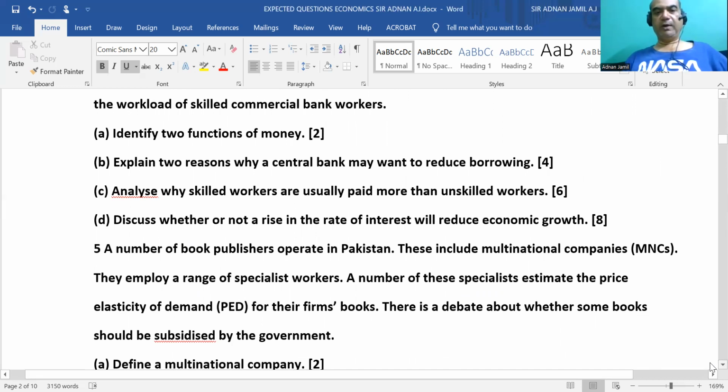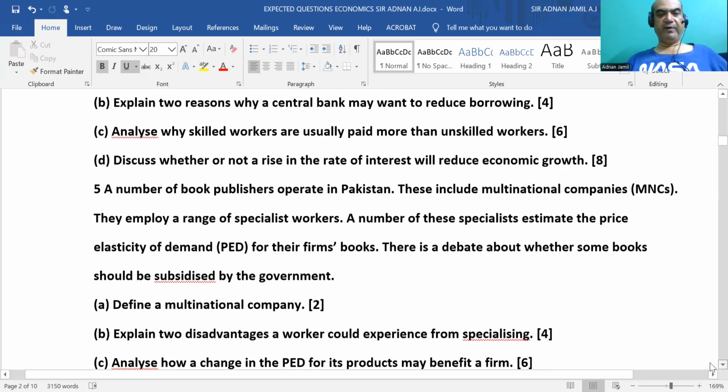D, discuss whether or not a rise in the rate of interest will reduce economic growth. This question is basically two-sided, and you have to write down that if the rate of interest is high, what is that linked with the economic growth? And if the rate of interest is low, how can it promote or reduce economic growth? Basically, both of them are linked together. So when the rate of interest is low, inflation can creep in and create all sorts of problems like cost-push inflation, and that will reduce economic growth. Details I will give in my next videos.